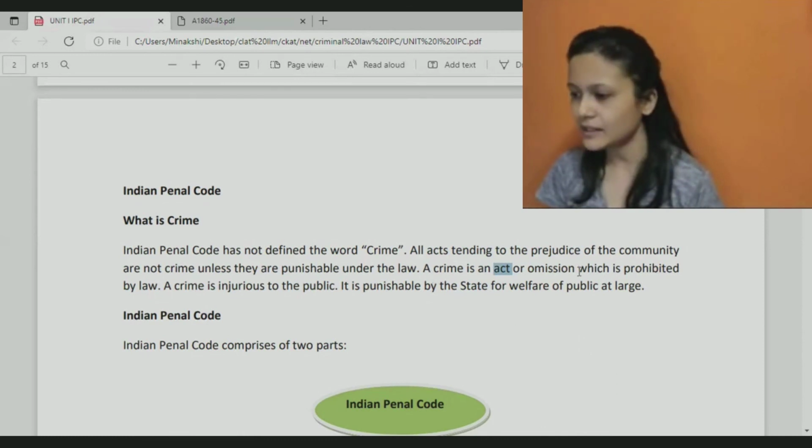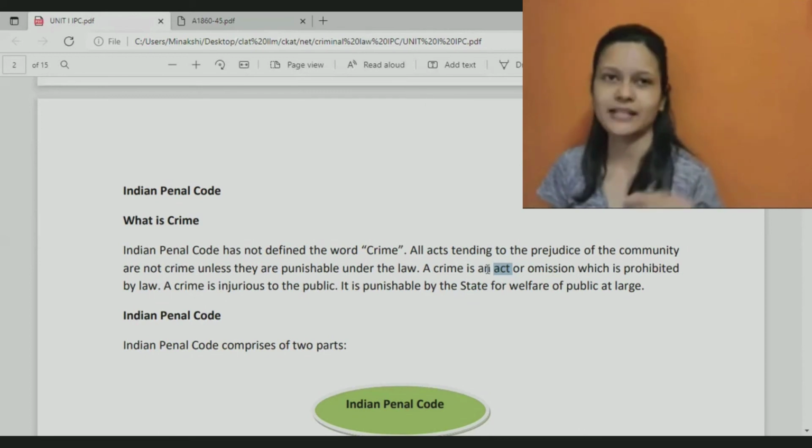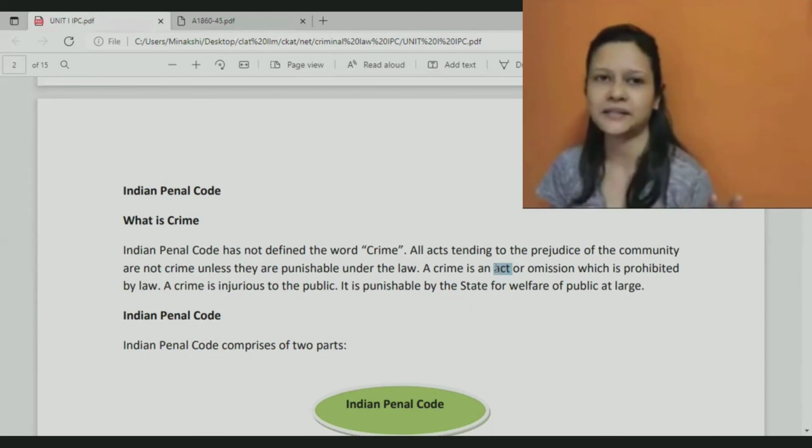But in between a sentence, if you are seeing this word act with A in small letter, it means act, like act on this, right? Act, doing something, working on something. In between a sentence, this word act with A in small letter means doing something, doing an act.